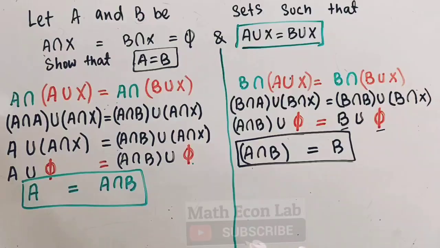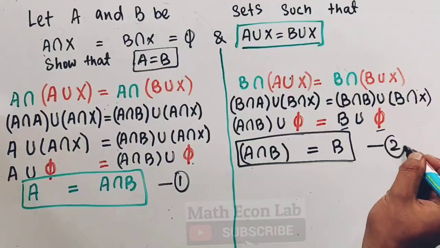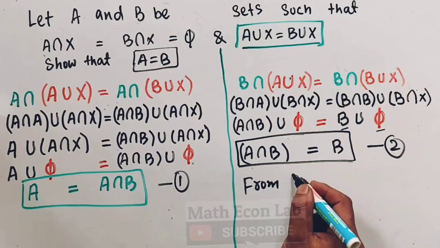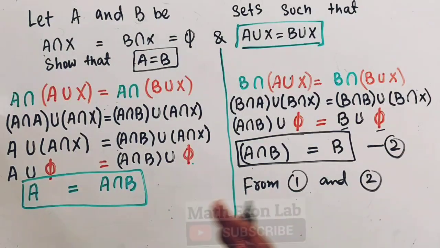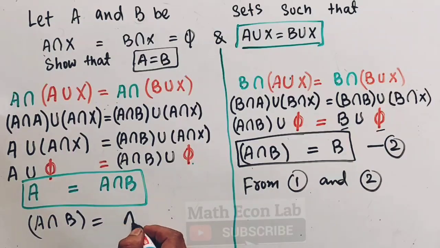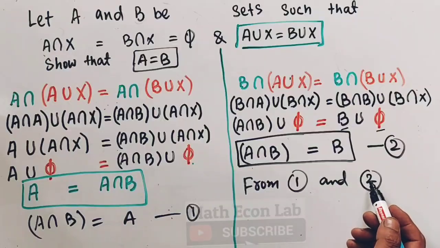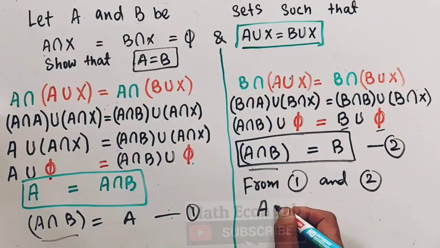Now let us see what we got. So A intersection B is equal to A, and A intersection B is equal to B. So let us suppose this is equation first, this is second. From 1 and 2, let us rewrite it to make the left hand side the same. So this can be written like this: A intersection B is equal to A. From 1 and 2, since the left hand side is the same, we can equate the right hand sides. It implies set A will be equal to set B here.